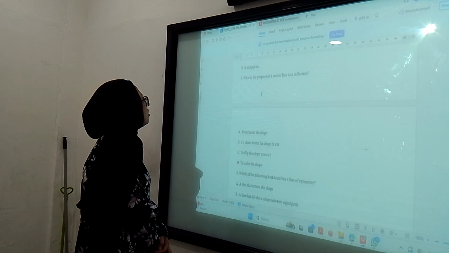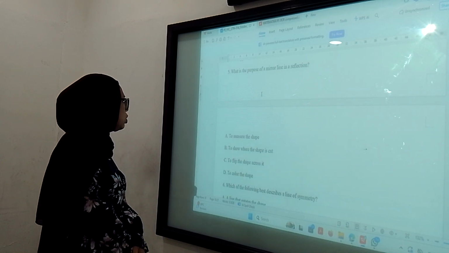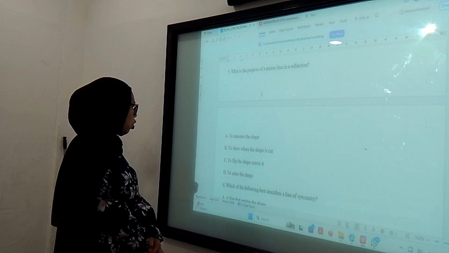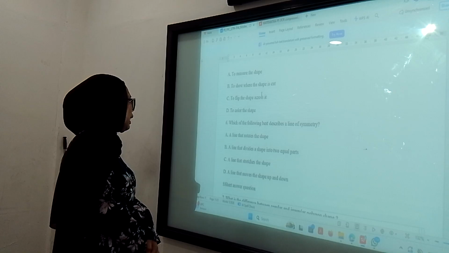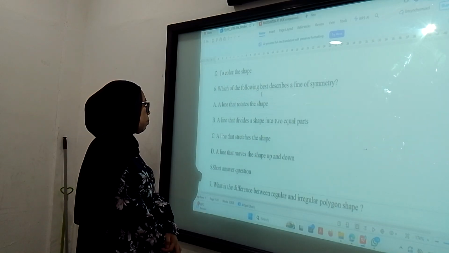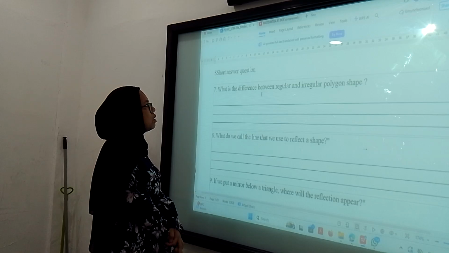Next, number 5. What is the purpose of mirror line and reflections? This is used to flip the shape across it. Which of the following best describes a line of symmetries? A line that divides a shape into two equal parts. What is the difference between regular and irregular polygon shape?